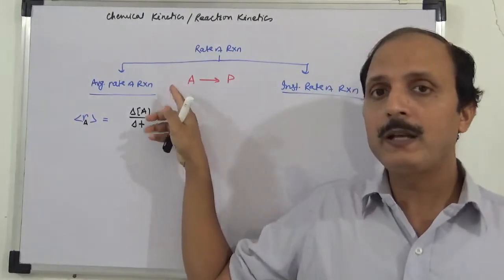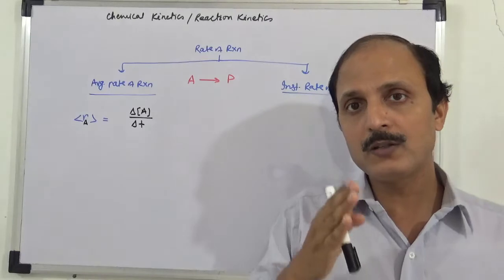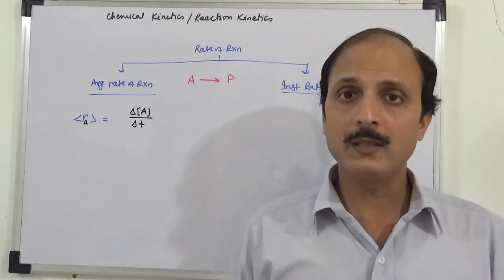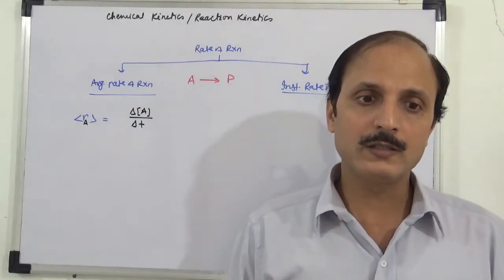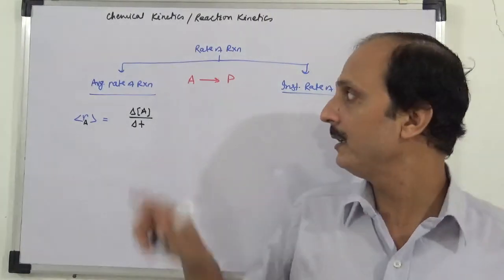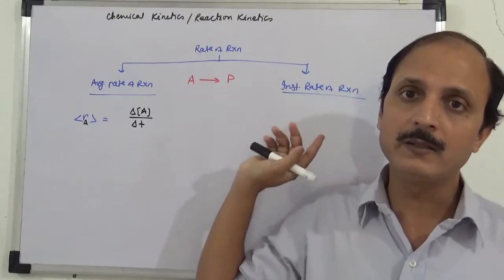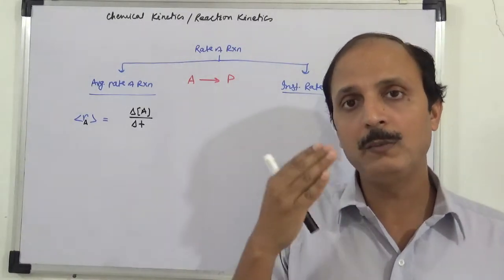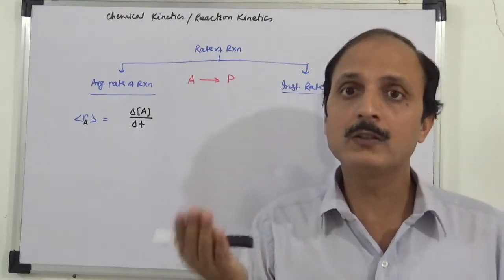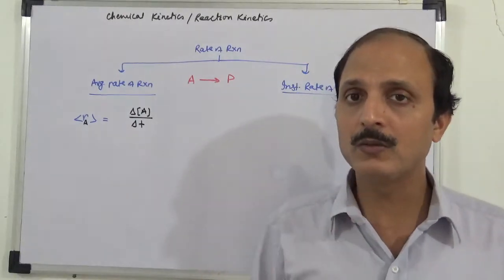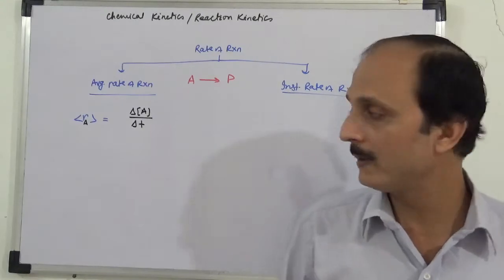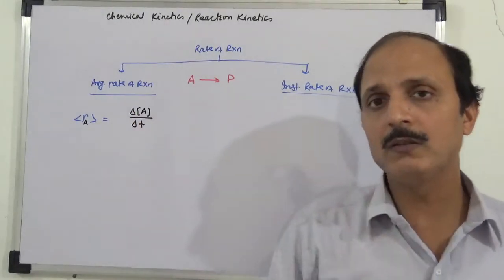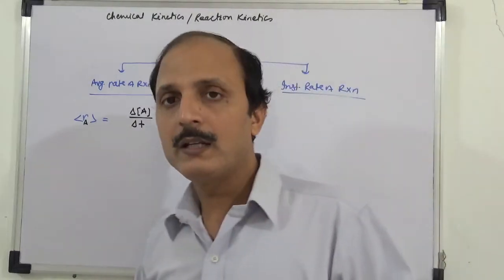अगर यहाँ पे multiple reactant है तो with respect to each reactant the rate will be different, or it may be same, that depends on the stoichiometric coefficient. Okay, like here A plus B gives me C plus D. So rate with respect to A will be different, with respect to B will be different, or may be same, that depends on the stoichiometric coefficient of the balanced chemical reaction. We'll come to that. So here just I have taken one reactant, so average rate, and rate is always positive, remember it, rate is always positive.